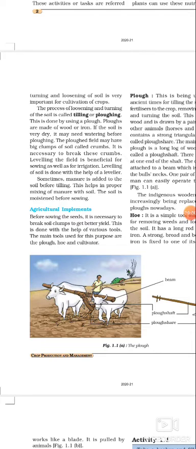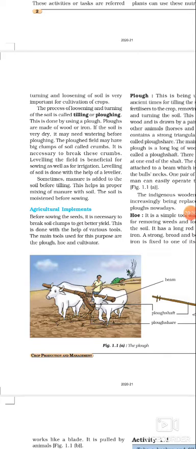So how are we going to do the process of leveling? There is a device called a leveler. That leveler will help the farmer to do the leveling of the ground. Sometimes while plowing or tilling, manure is added to the soil. Why? Because farmers think that manure का mix होना उस टाइम पे अगर हम कर देंगे तो सॉइल में न्यूट्रिएंट्स का रिप्लेनिशमेंट हो जाएगा, so that the plant may get sufficient nutrients and will grow properly.